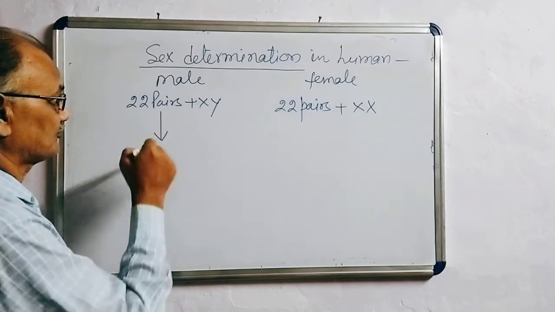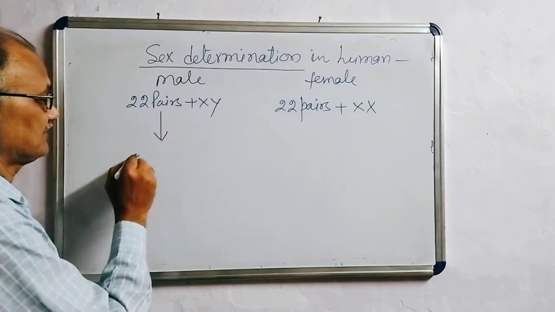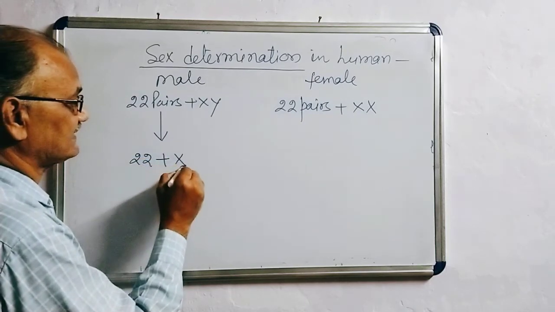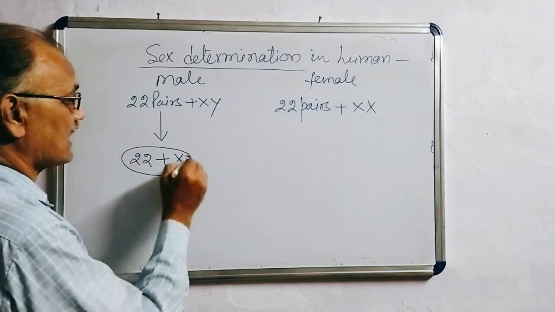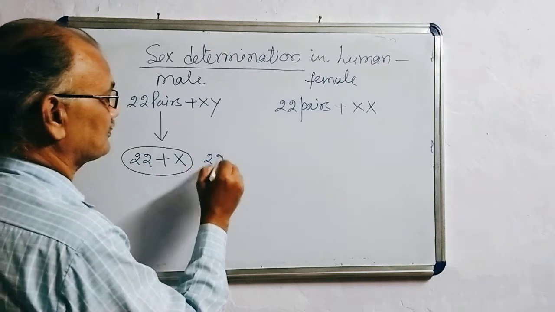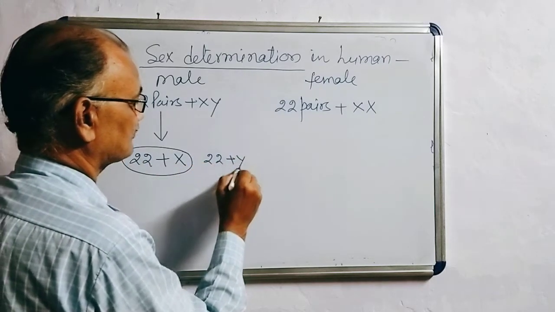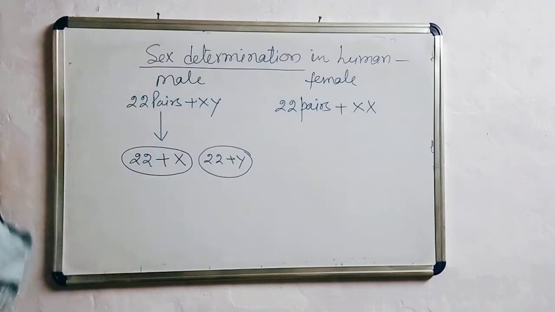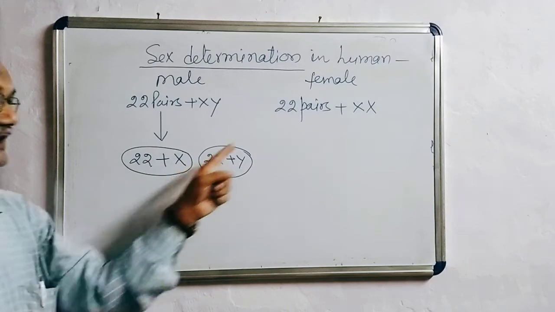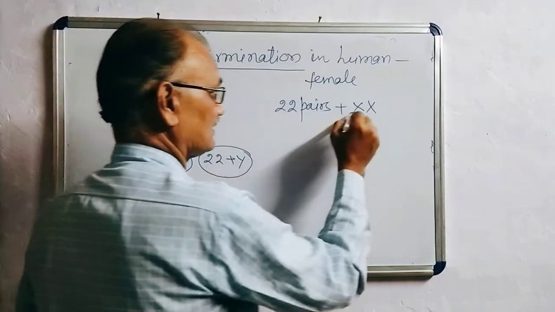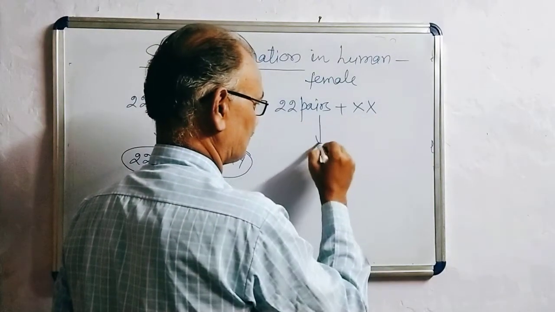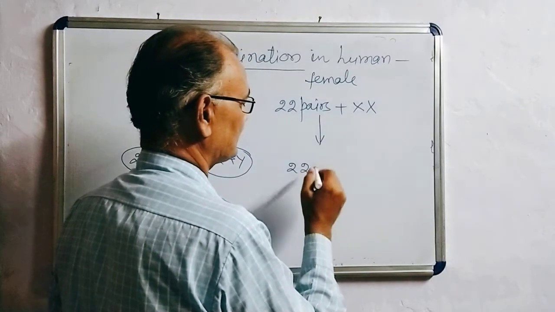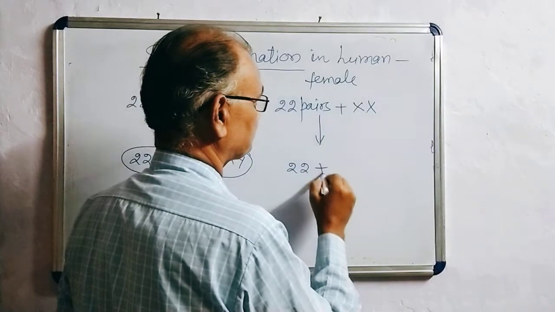So the male gametes will have 22 autosomes plus either X chromosome or 22 autosomes plus Y chromosome. So two types of gametes are produced by the male, and in the case of female, the sex chromosomes are the same.